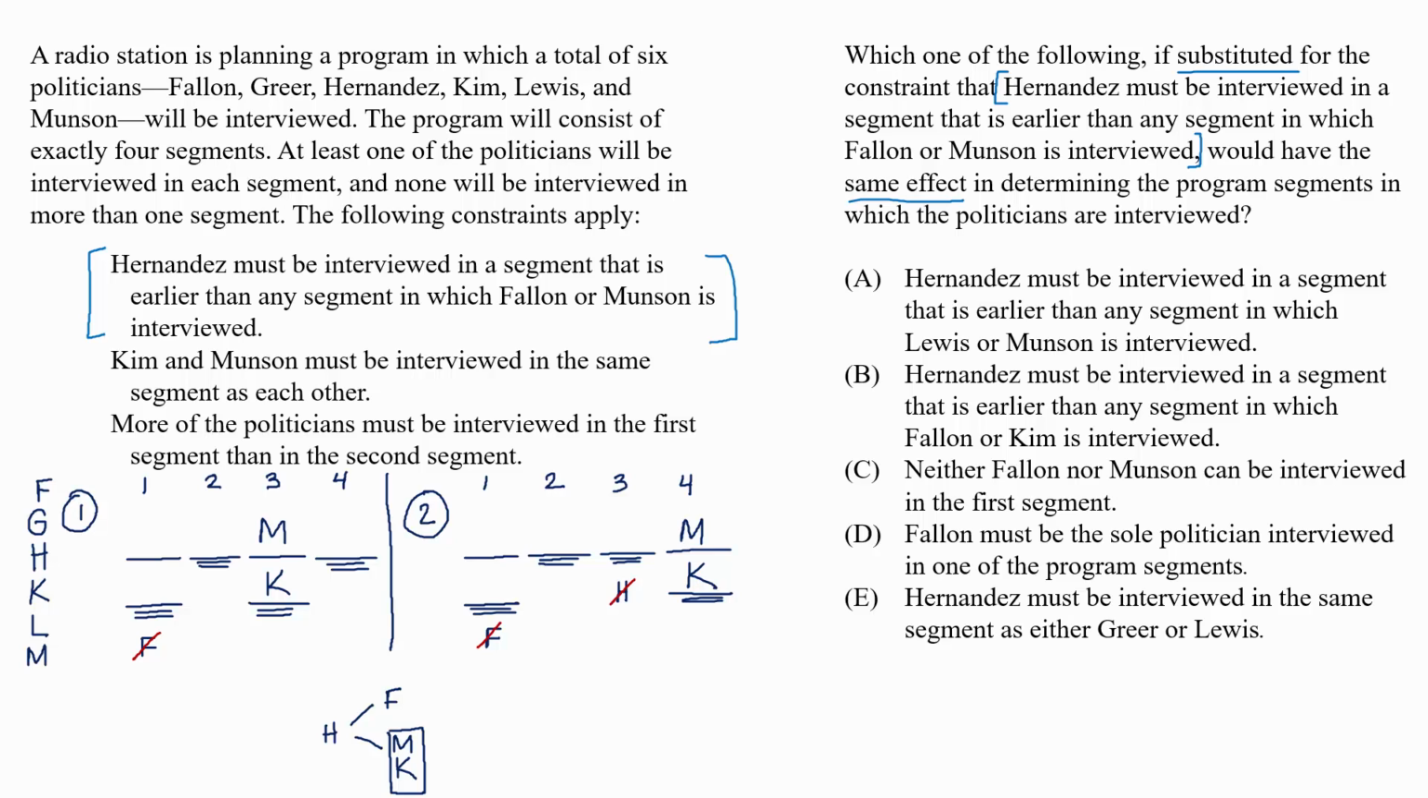A. Hernandez must be interviewed in a segment that is earlier than any segment in which Lewis or Munson is interviewed. Now, this doesn't work because it gives us an entirely different deduction than what we originally had. We knew that Hernandez had to be on an earlier segment than Fallon or Munson, but this choice changes Fallon to Lewis, and it's not true that Hernandez has to be earlier than Lewis. For example, if you take a look at scenario 2, Lewis could be in segment 1, and Hernandez could be later than Lewis in segment 2.